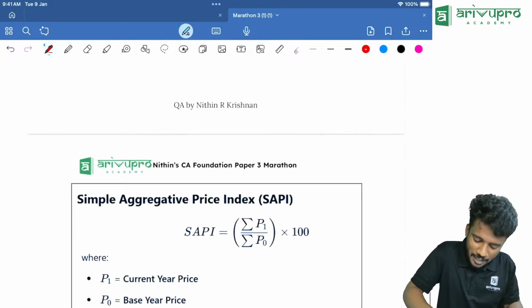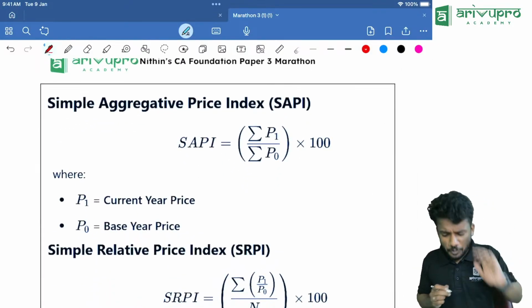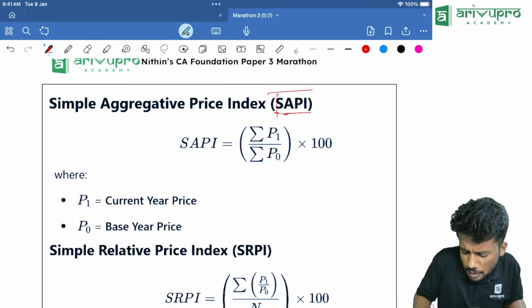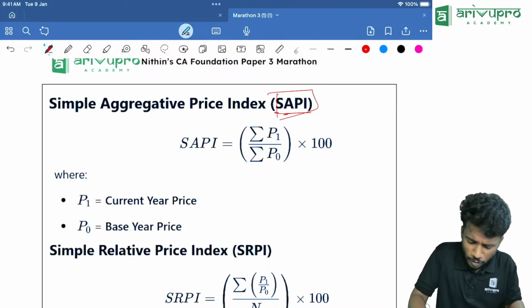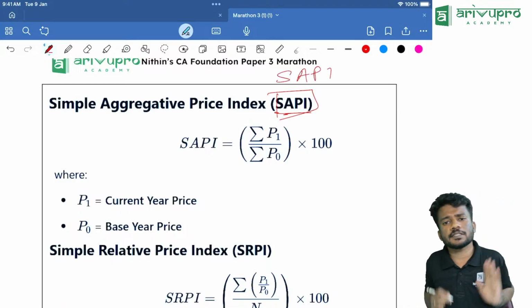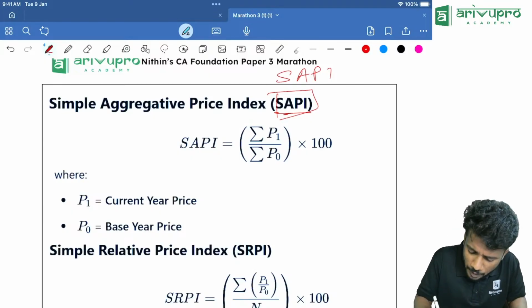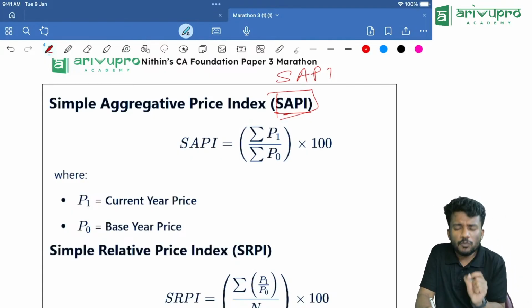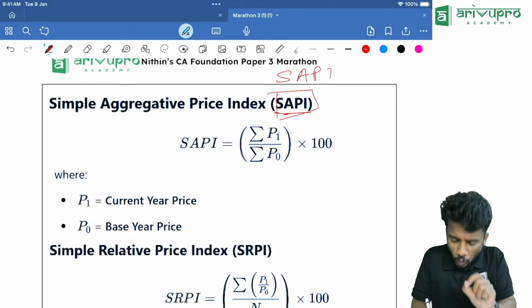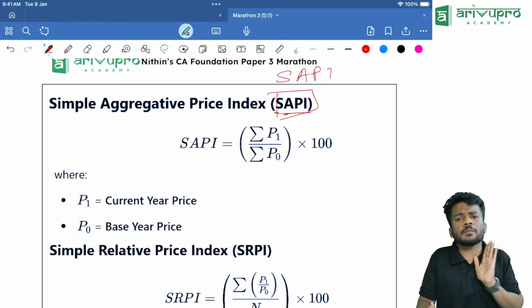You understood. First one is simple aggregative price index. Usually we will write it as SAPI. If you want to call it as SAPI, you can call it as SAPI. There is a beautiful formula for SAPI. That is nothing but sigma P1 divided by sigma P0 into 100. What is this sigma P1?